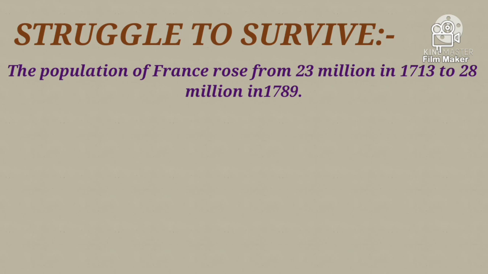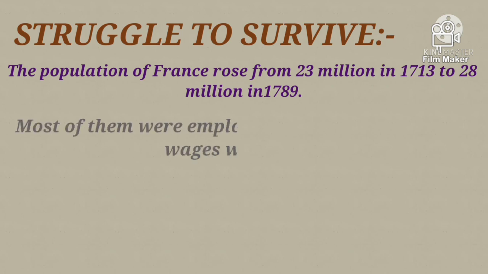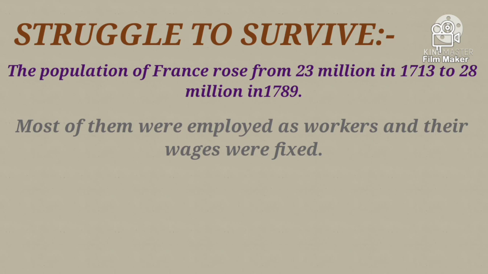The population of France rose from 23 million in 1713 to 28 million in 1789. If the population is increasing, obviously the demand will also increase. But most of them were employed as workers and their wages were fixed. It means that if their wages are fixed, how will they be able to buy the grains?